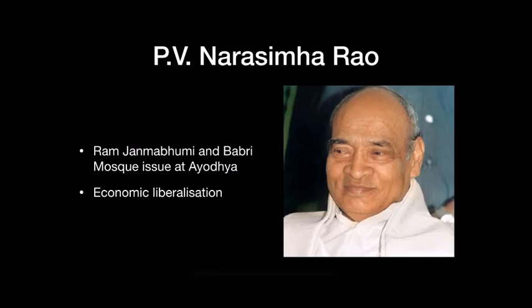In the year 1991, Congress won elections and P.V. Narasimha Rao became the Prime Minister of the country. During this time, members of Vishwa Hindu Parishad demolished the Babri Mosque in Ayodhya on 6th December 1992. This led to large-scale communal violence throughout the country.